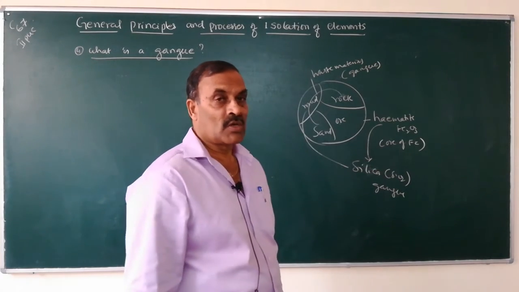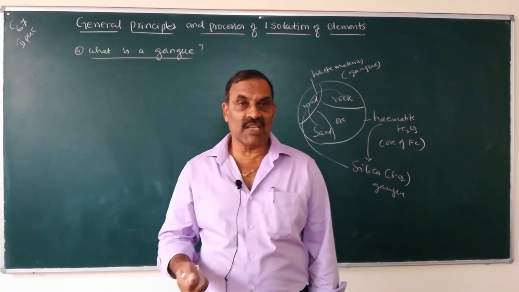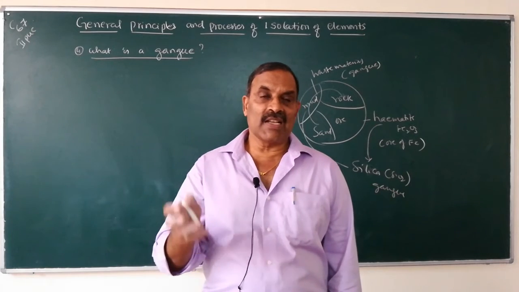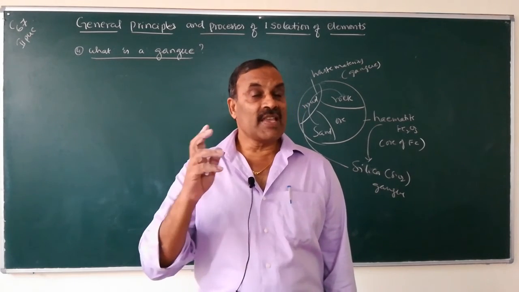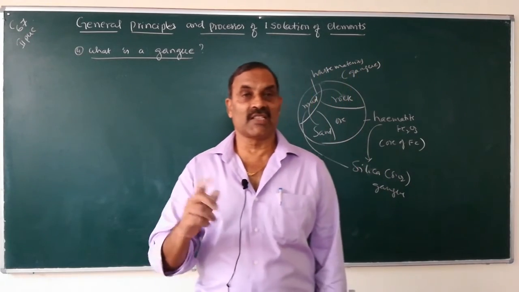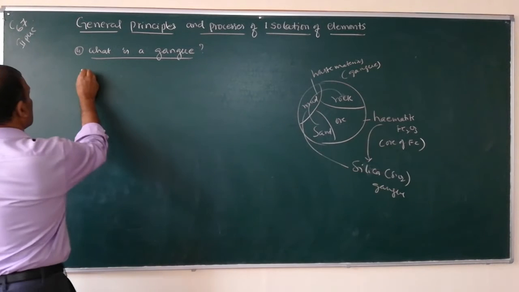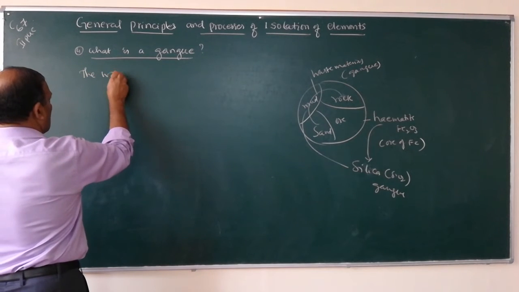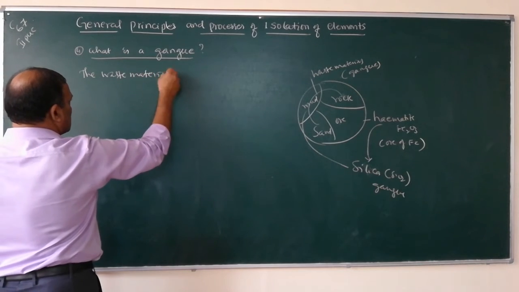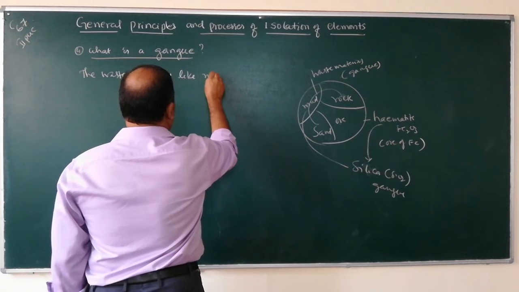What is the ore? The mineral from which metal can be extracted cheaply is called an ore. The unwanted, waste materials which are present along with the ore are called gangue. So, write down what is a gangue? The waste materials like mud,